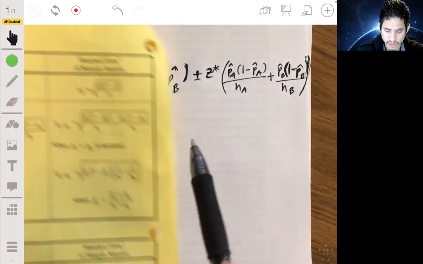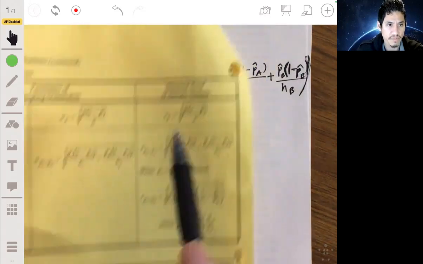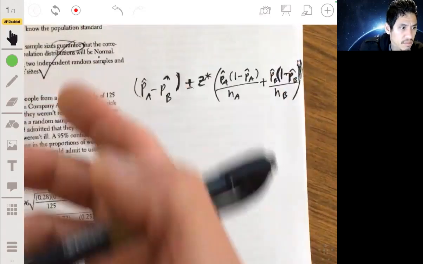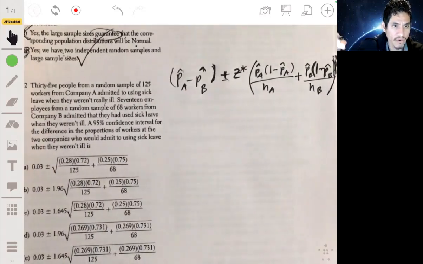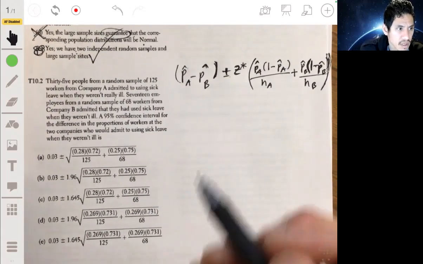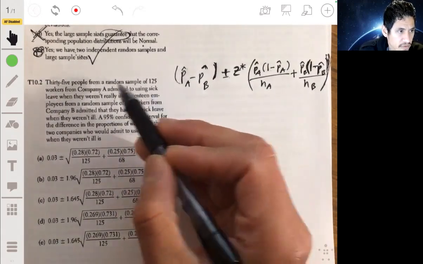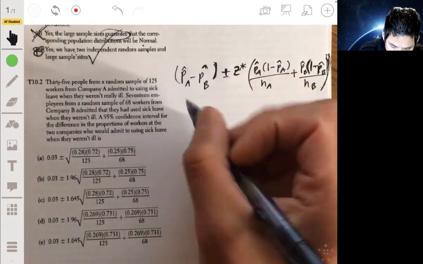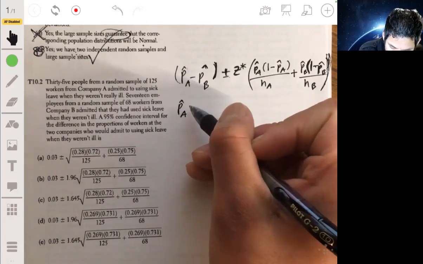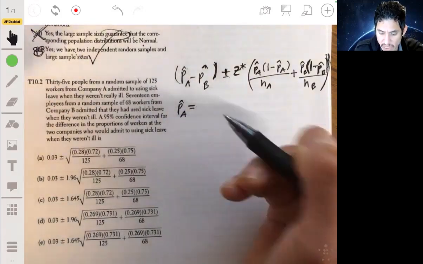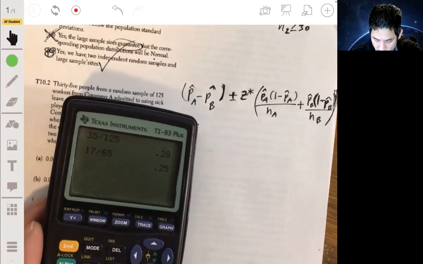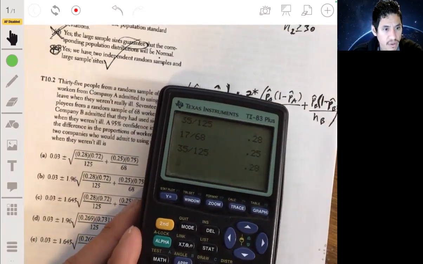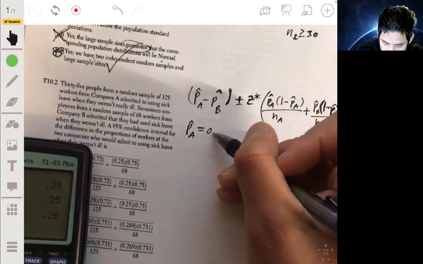So let's go ahead and figure out what these p hats are. For this we have 35 people from a random sample of 125 from company A. So our p hat A, the proportion for company A, would be 35 divided by 125, which would be 0.28. p hat A is 0.28.